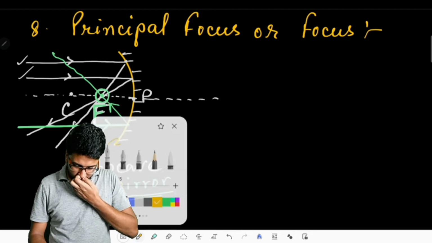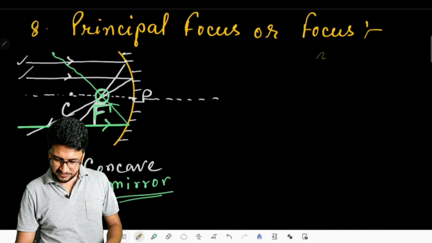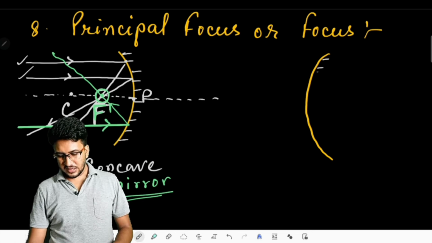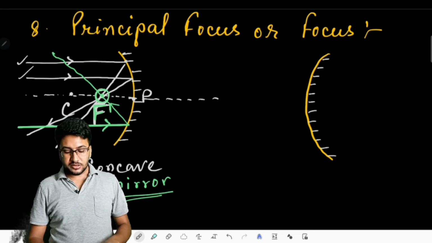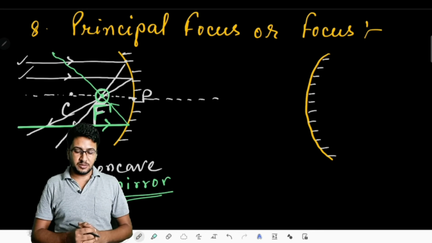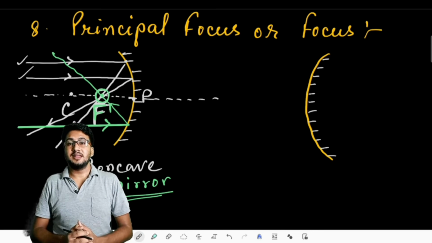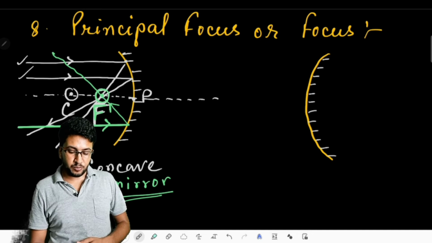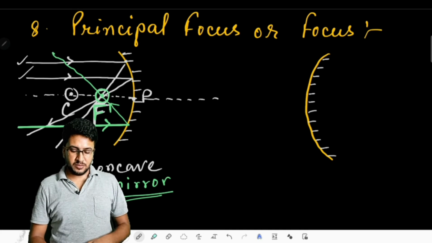But in case of a convex mirror, the definition will be a bit different. So let us define the convex mirror first. Suppose this is our convex mirror. The reflecting plane is here. Now in case of a concave mirror, the center of curvature is on our left-hand side, in the same side as the reflecting plane. That means the center of curvature is real to us. The center of curvature and the focus, these two points, really exist for a concave mirror.